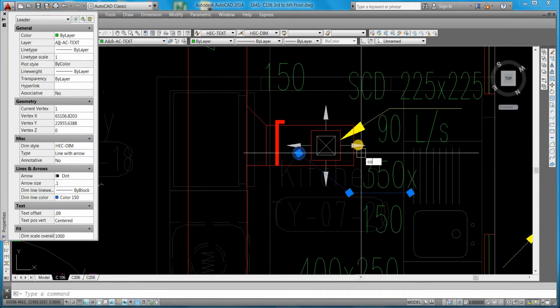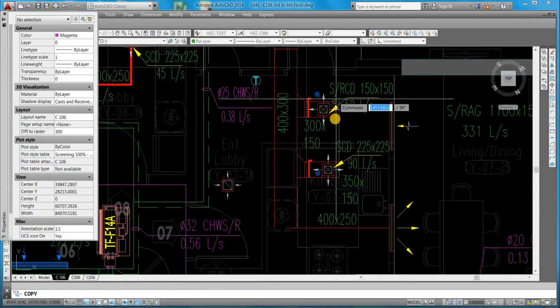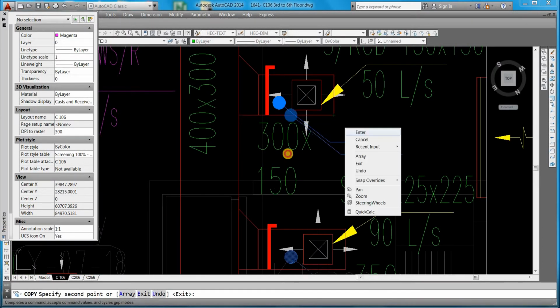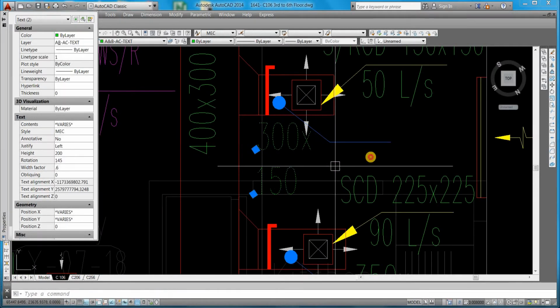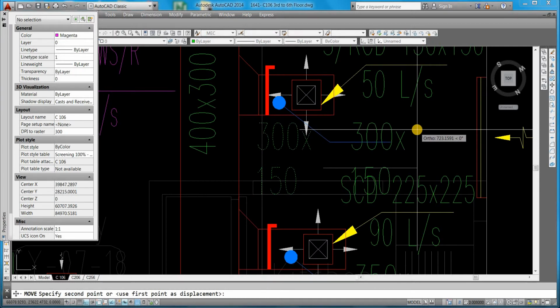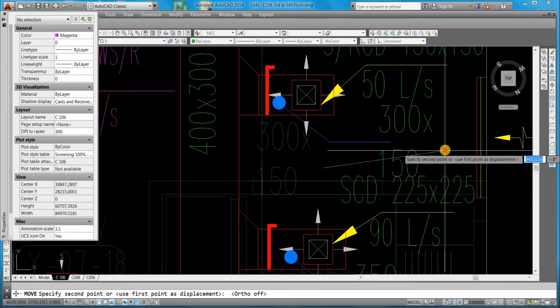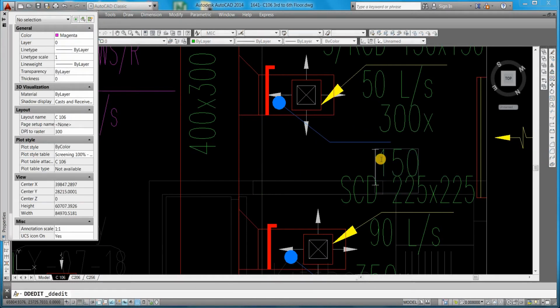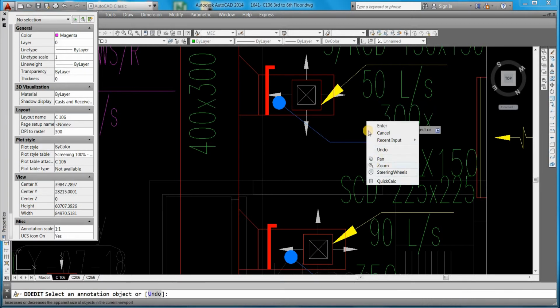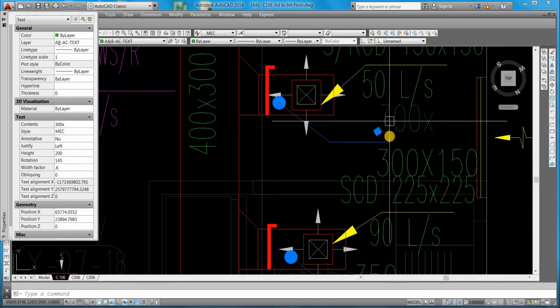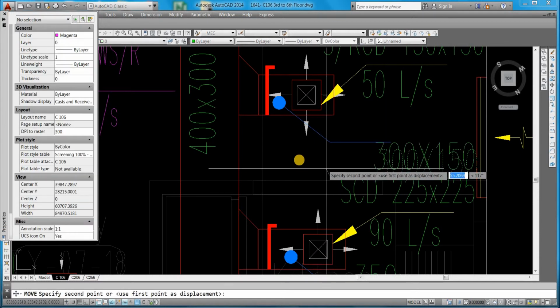Same thing I will copy. This arrow mark here, this text I will make here. Okay.